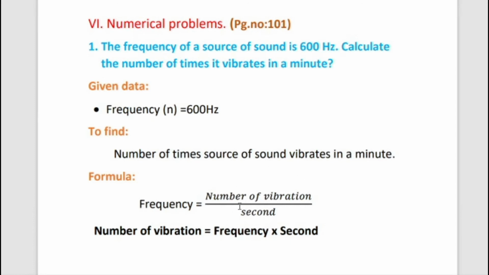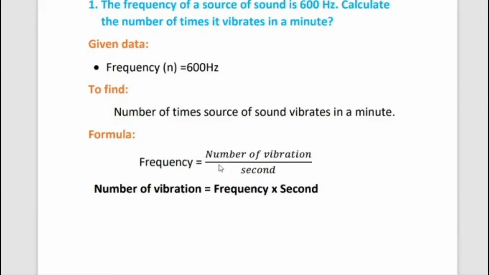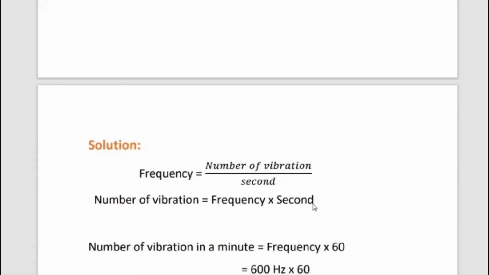So we need the number of vibrations in the numerator. The denominator, second, goes to the opposite side, meaning number of vibrations is equal to frequency into second. So solution: frequency equal to number of vibrations per second. Then number of vibrations is equal to frequency multiplied by the seconds.